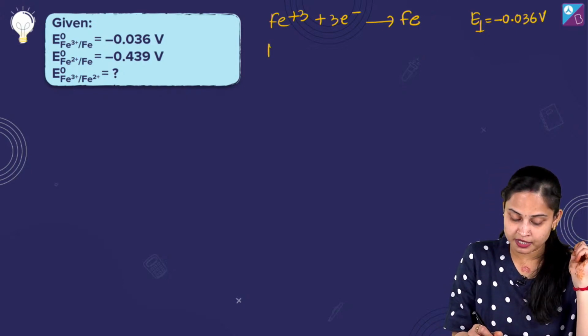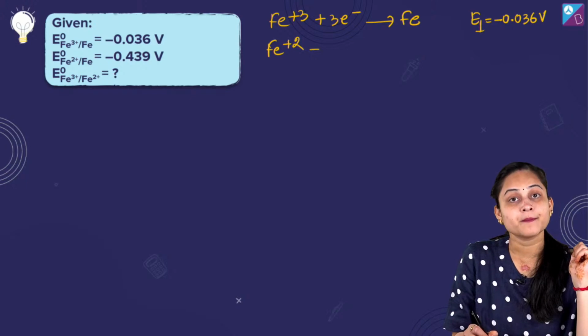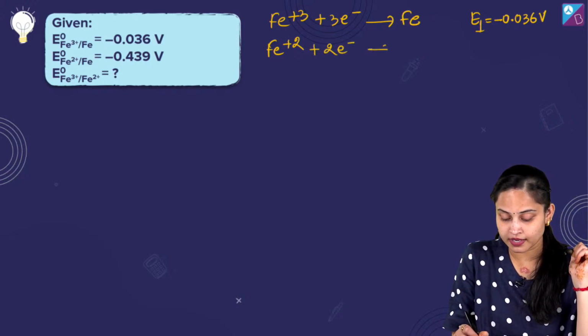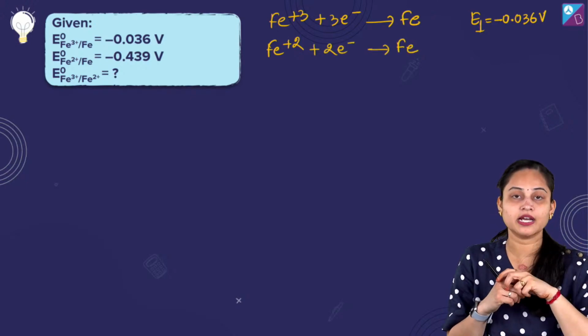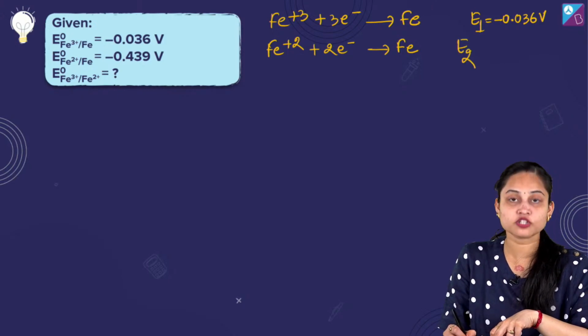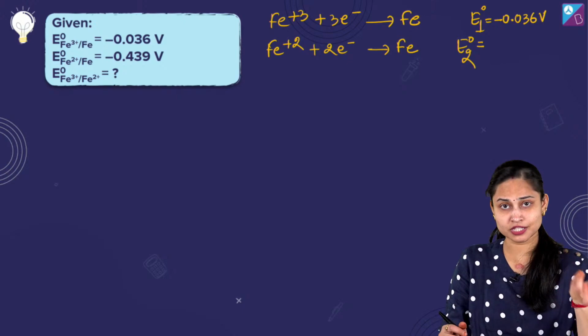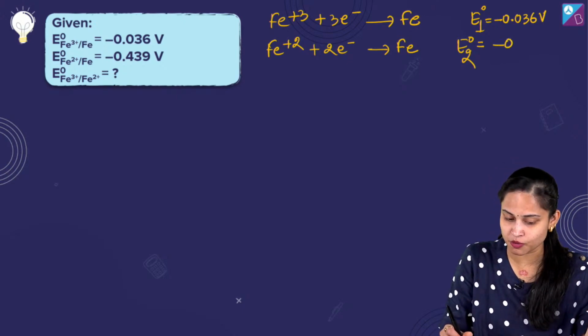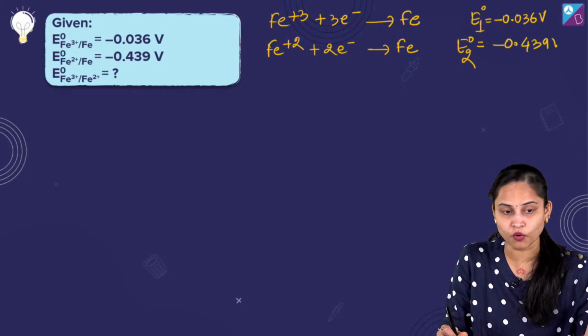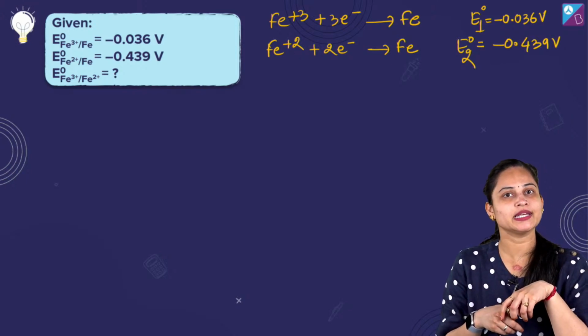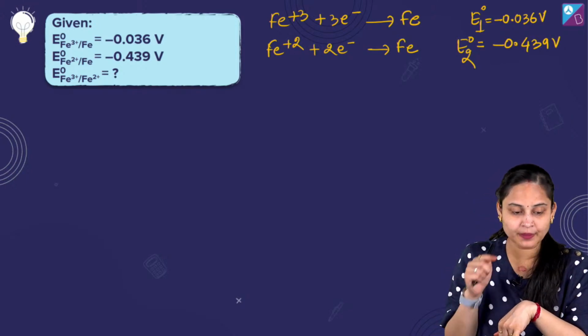Okay. Talking about Fe2 positive plus 2 electrons giving us Fe again. And E2 naught, it is given to us as basically minus 0.439 volt. चलिए, तो अब हमें क्या करना है?